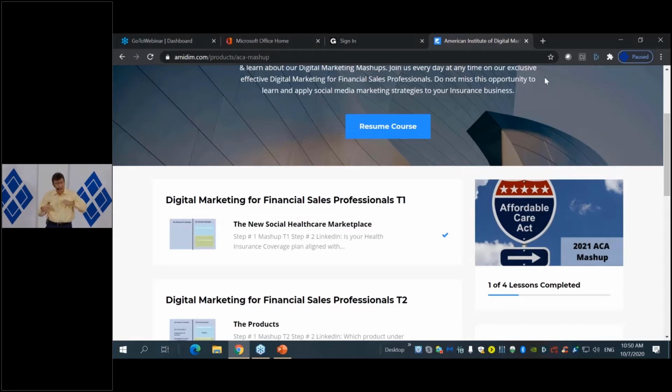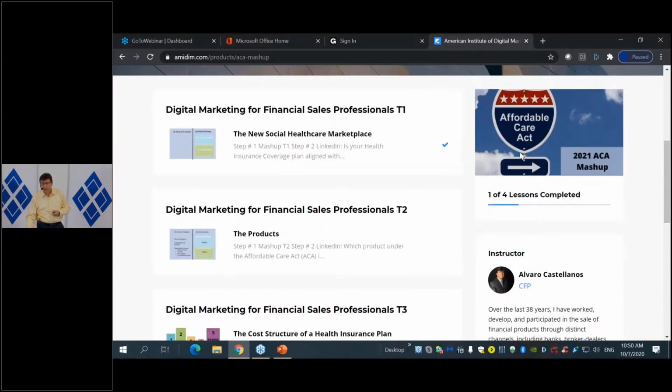And then we have another platform for educational purposes with the Medicare Resource Center, where we are placing all the education on Medicare and the Affordable Care Act. So if any one of your clients wants to learn about the Affordable Care Act or Medicare, you can create one of these courses with our guidance, okay, and place them in one of these platforms, and people can go in there and watch you explaining about all these different topics. Additionally, you can promote all of this using digital marketing. So you will be the instructor in this case.